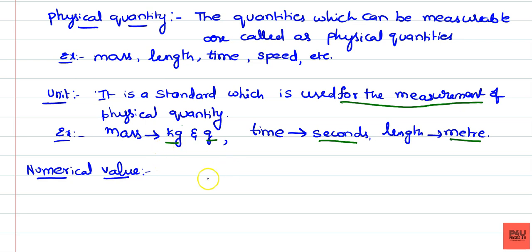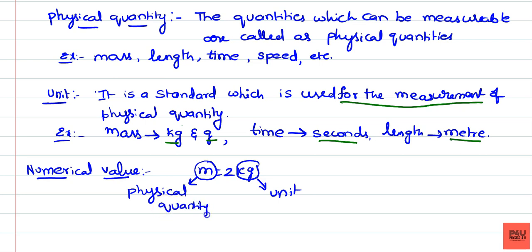Here in this case, mass is nothing but a physical quantity. Kg is a unit. And what is this one, the 2? This is called a numerical value.